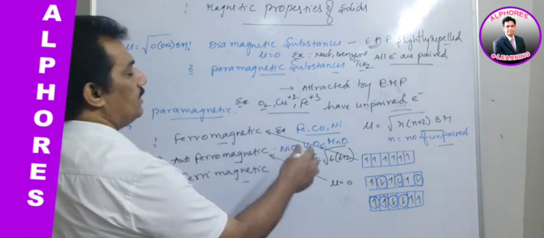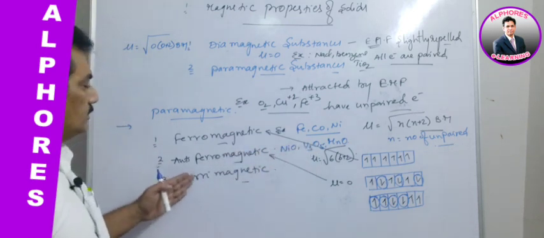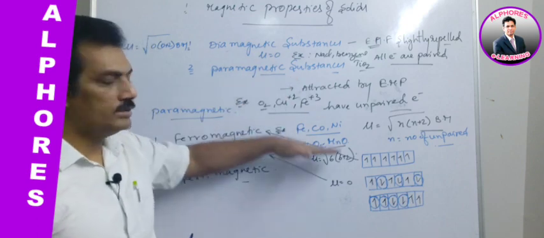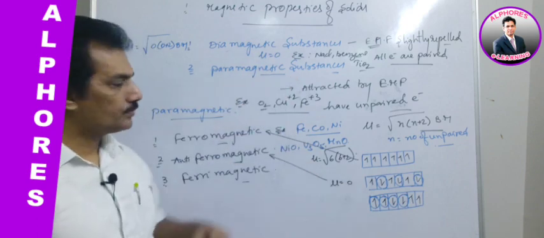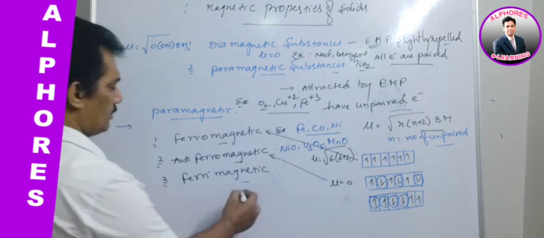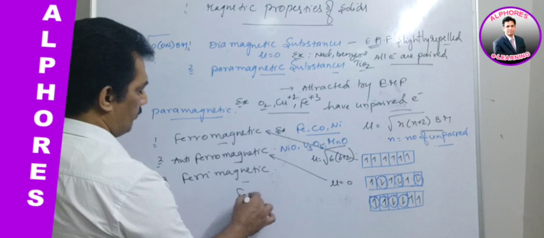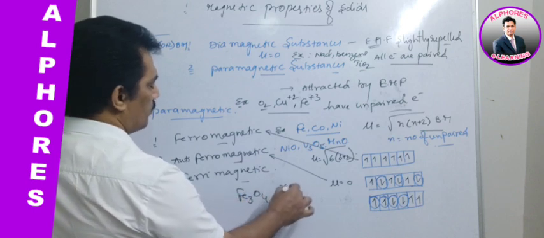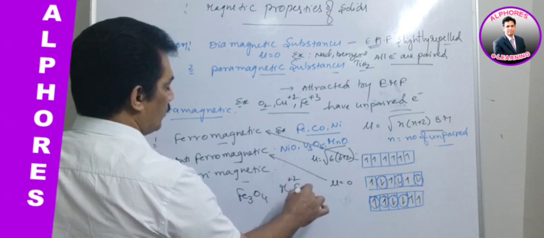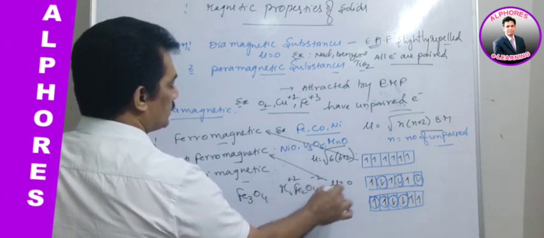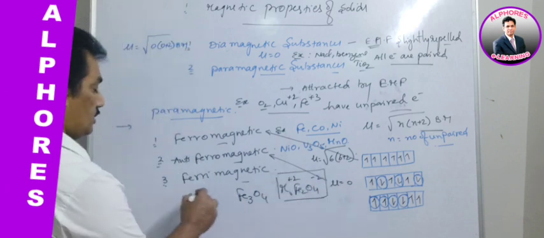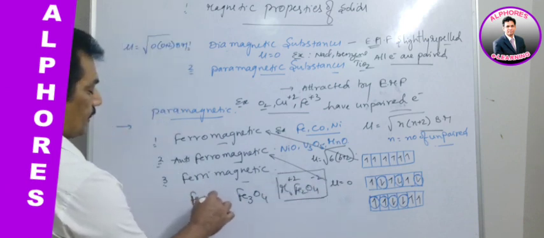Like that, we can observe different kinds of substances depending on their natures. Clear? In these ferrimagnetic substances, the best examples are ferrites, Fe3O4 or M2+Fe2O4 2-. Any such compound is known as a ferrite.